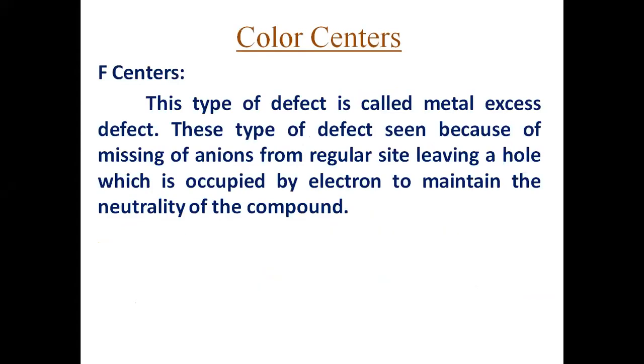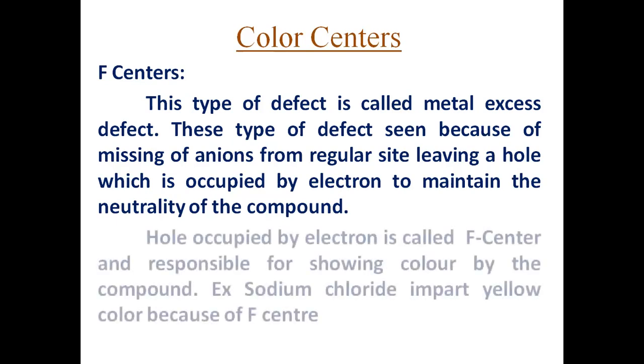So the F center is another type of defect, called a metal excess defect. This type of defect is seen because of missing anions from the regular site, leaving a hole which is occupied by an electron to maintain the neutrality of the compound.